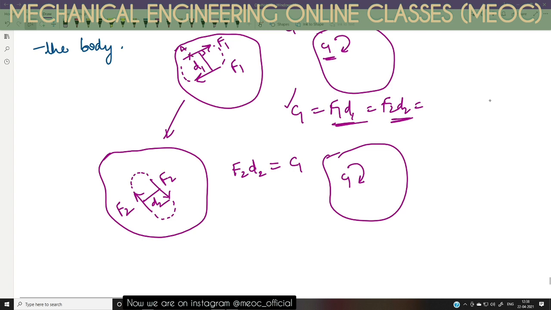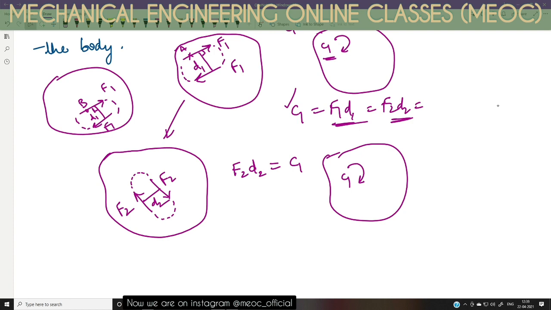And here, while we are finding C1, it is really not a botheration for us whether F1 is acting through point A. Or for the same object, I can take F1 and F1 here also. This is acting through B. They are again at a distance D1 say. So again, this is the same couple, C1, which is F1 into D1. So the moment of couple really doesn't matter whether it is acting at one corner of the body or the other corner or in the middle of the body. The plane should be same.